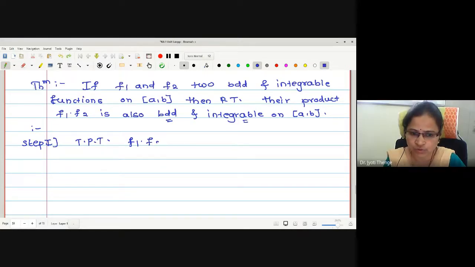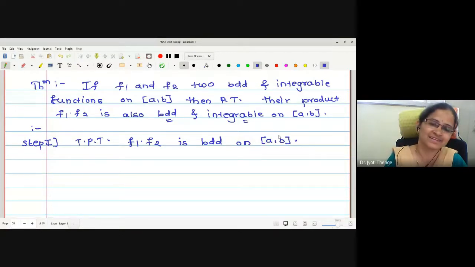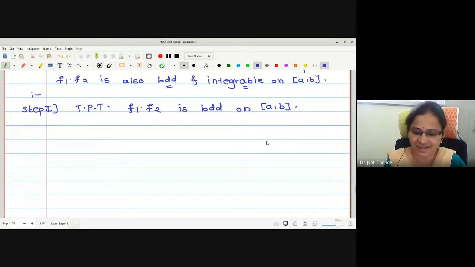Good. What do you say about boundedness? Will it be bounded? We have to prove it, madam. Correct? Let us try to check whether it is bounded or not.